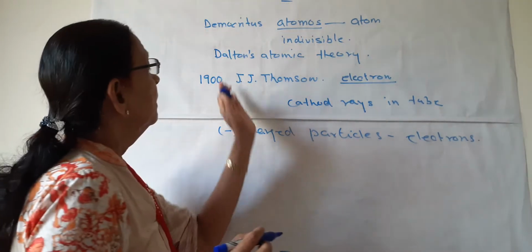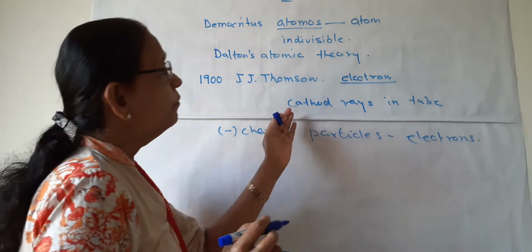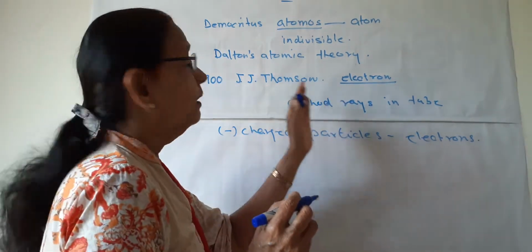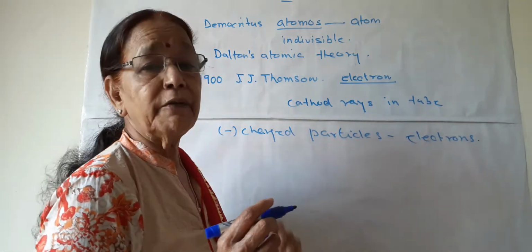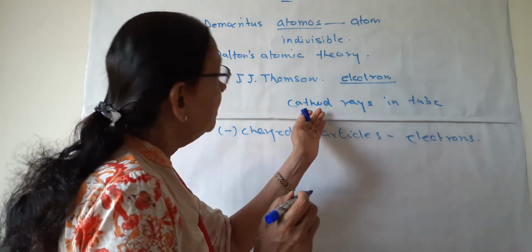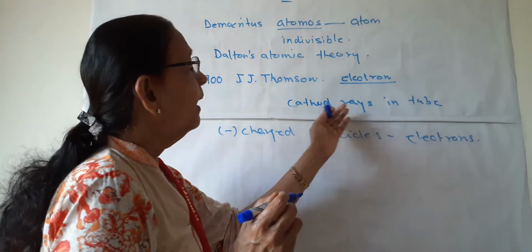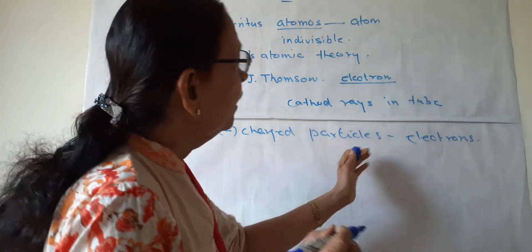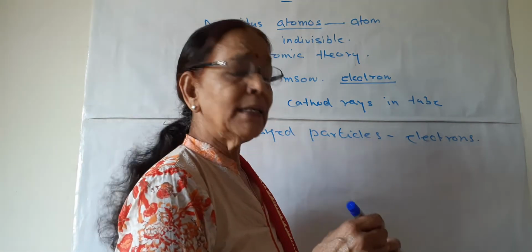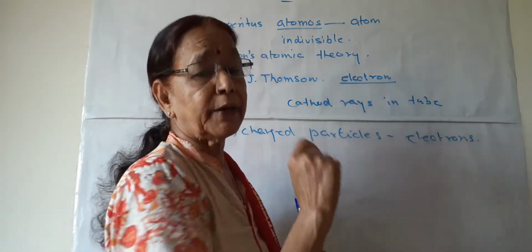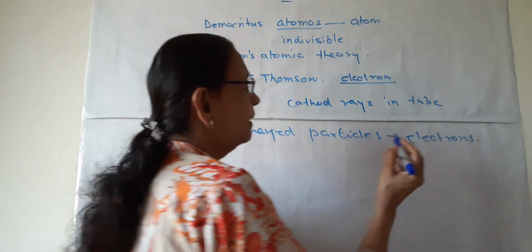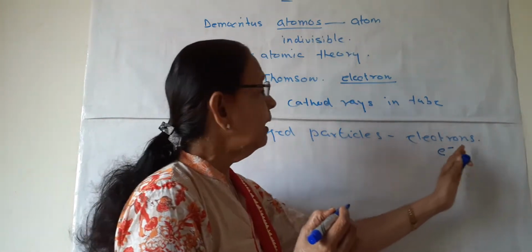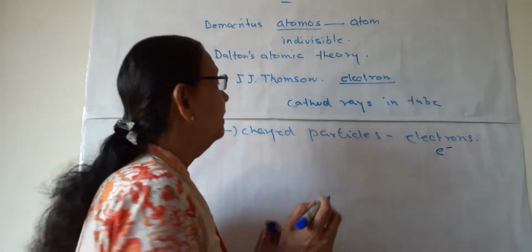So Thomson was credited for the discovery of electrons. He discovered cathode rays, and these cathode rays have negatively charged particles, and later on these particles were named electrons, negatively charged particles, and they are symbolized like this: small e with a minus sign.